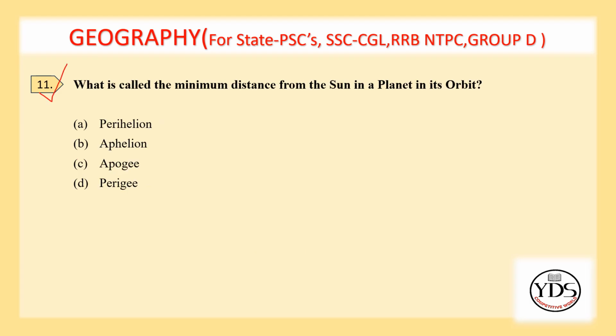11th question. What is called the minimum distance from the Sun to a planet in its orbit? Perihelion, aphelion, apogee, perigee. Option A. Perihelion is the correct answer. Perihelion is a point in a planet's orbit when it is closest to the Sun. Perihelion is opposite to the aphelion. Aphelion is a point in the planet's orbit when it is farthest from the Sun.